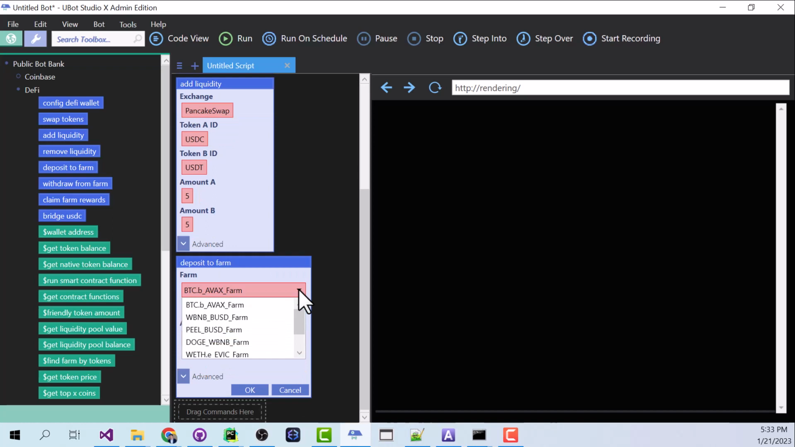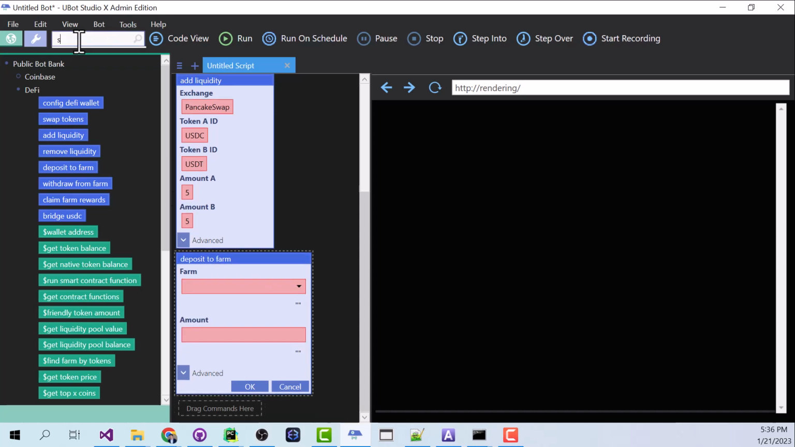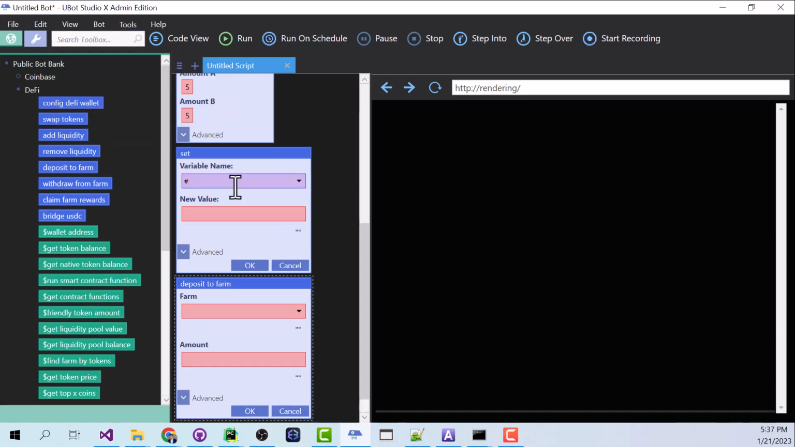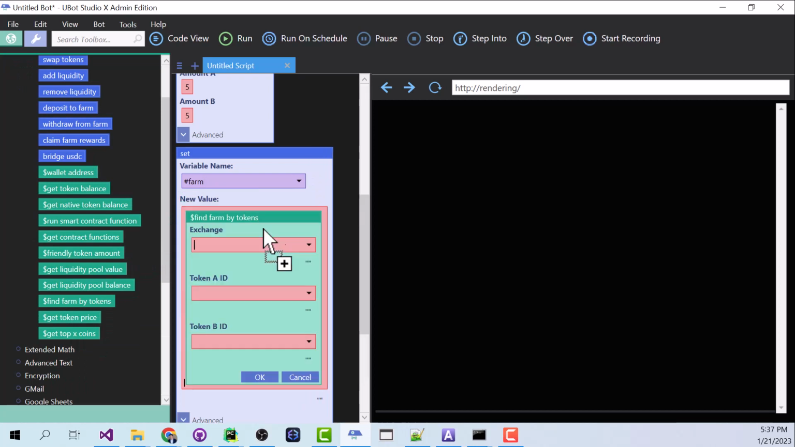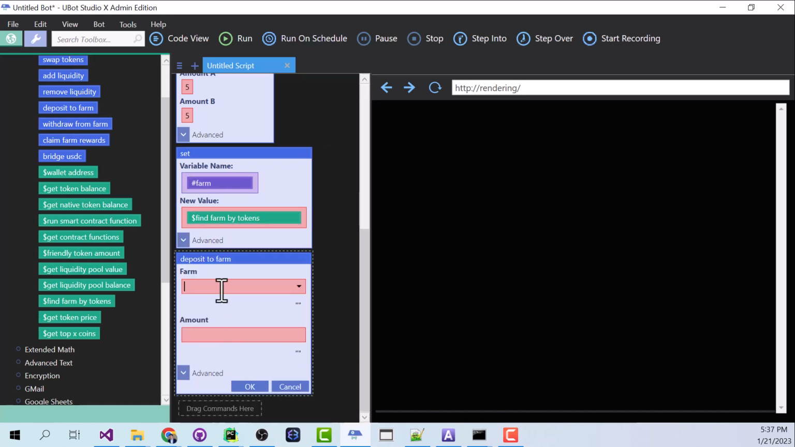And then the next step is to deposit our liquidity tokens into the farm. Now to find the farm, UBot Studio doesn't actually come with every farm in the world built in. But that's okay because we give you an easy way to find the farms you're looking for. So let's go ahead and set a variable. For the variable name, we'll call it farm. And then for the value, we've got this function find farm by tokens. For the exchange, we'll say PancakeSwap. Token A will say USDC, token B will say USDT. Hit OK. And now for the farm here, we can just say farm. This is our farm variable.